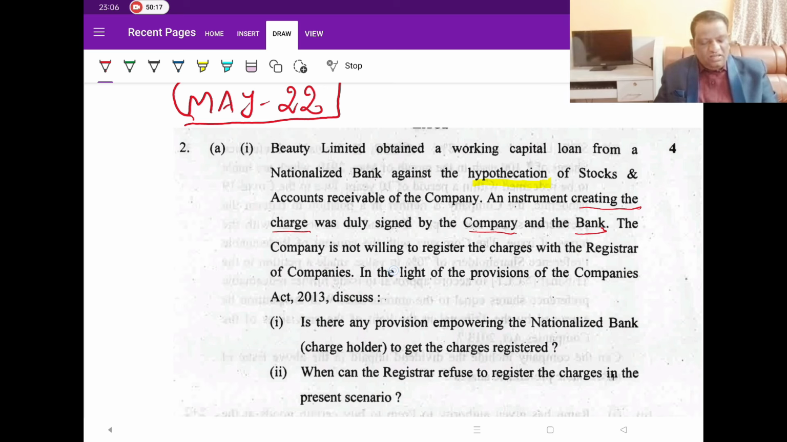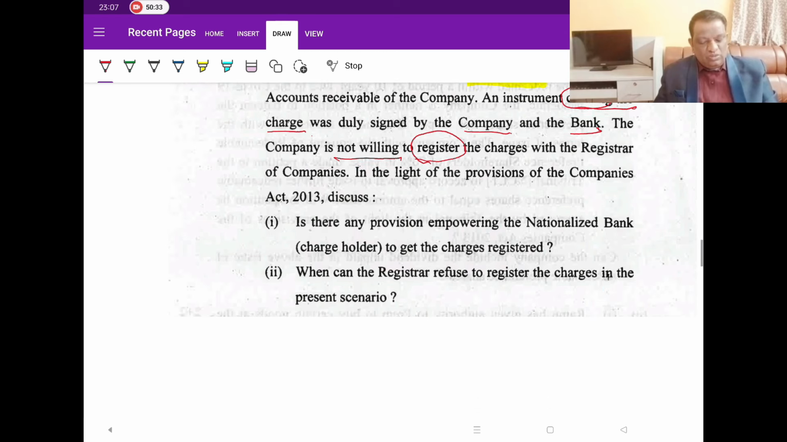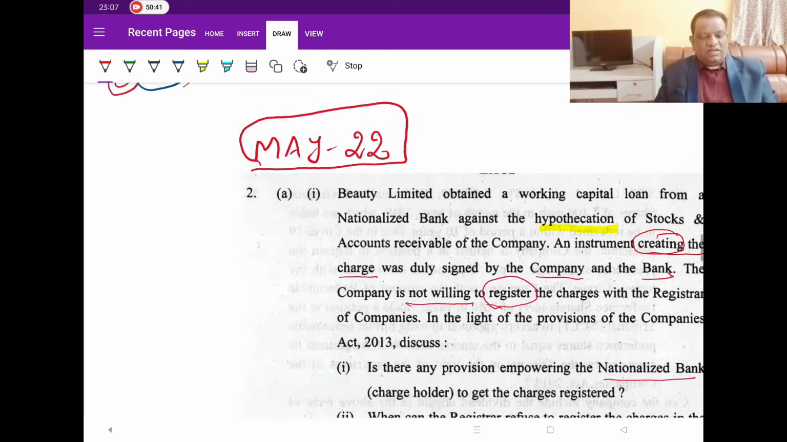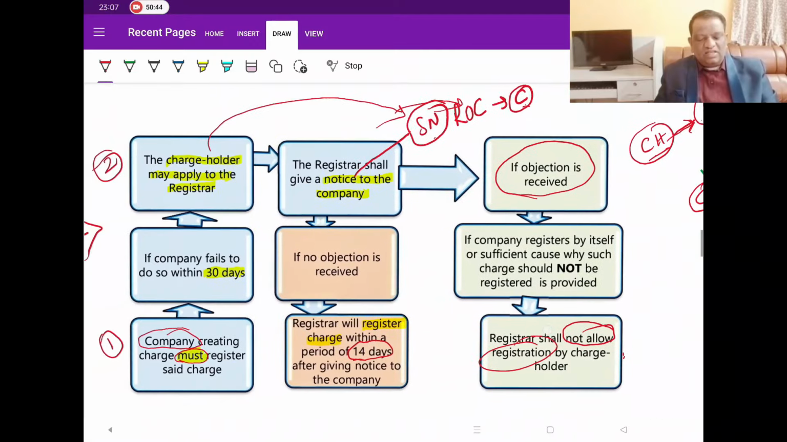Now the company is not willing to register the charge. Be familiar with this. Here it is creating the charge, here it is registering the charge. Step 1 is done. Step 2 is not done. The company is not willing to register the charge with the ROC. So in the light of this, what can a charge holder do? Now he is asking, is there any provision empowering this nationalized bank, which is nothing but a charge holder, to get the charge registered? Can he register? The answer is yes, he can register.